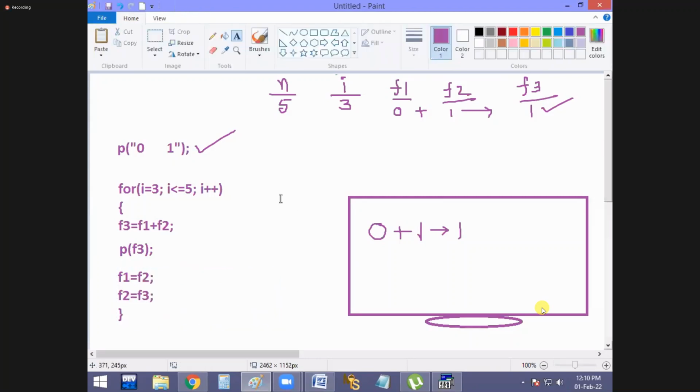That's all, your program finished. F1 equal to F2 means F2 value is what? 1. That is coming to F1 now. Next F2 equal to F3. F3 value is also 1. Now both become 1.